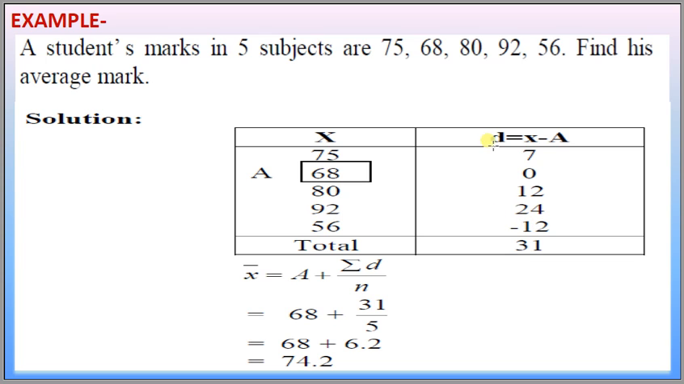Summation di is 31. As we know by the formula, to calculate the mean, x bar is equal to a plus summation d by n. a is here 68, summation d is 31, divided by 5. 31 divided by 5 we get 6.2, and 68 plus 6.2 is 74.2. The average marks obtained by the student are 74.2 marks.